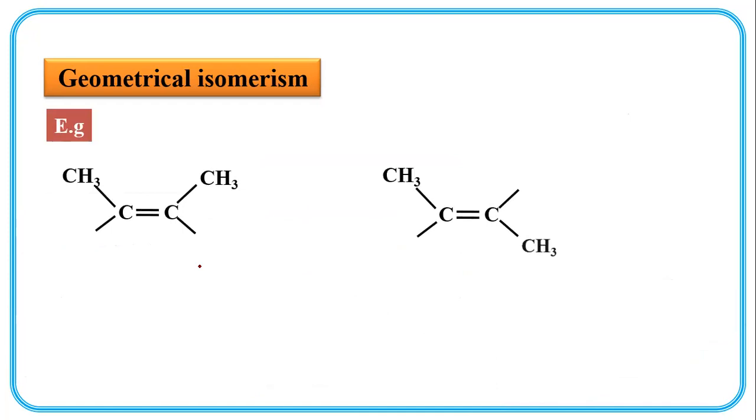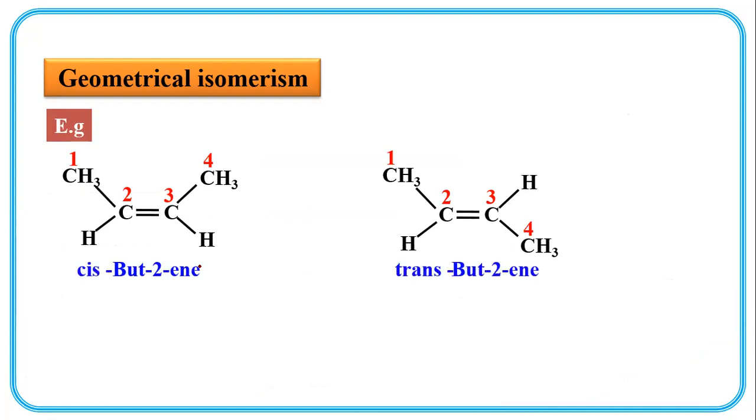See this example. 1 2 3 4, 1 2 3 4. Butene, this is also butene, but it is cis. Both methyl groups are on the same side, the same orientation of the double bond. In the other, one is on the upper side and the other on the opposite, lower side. So this is trans and this is cis.